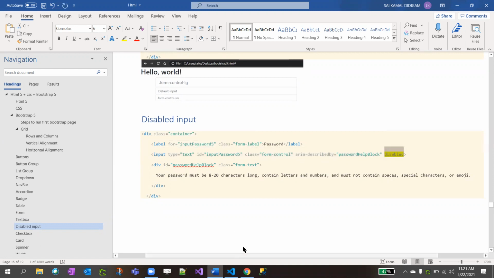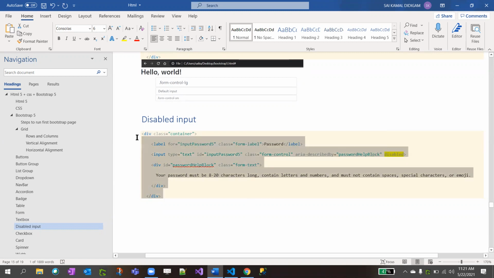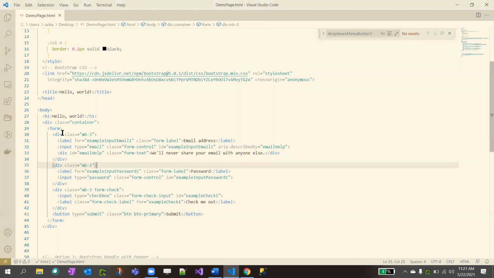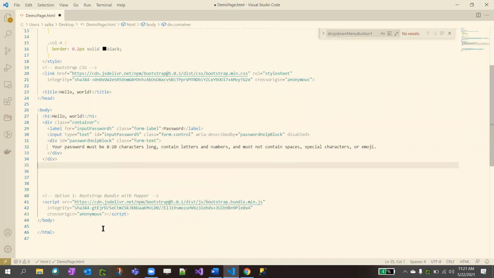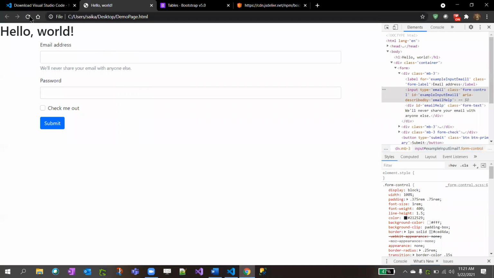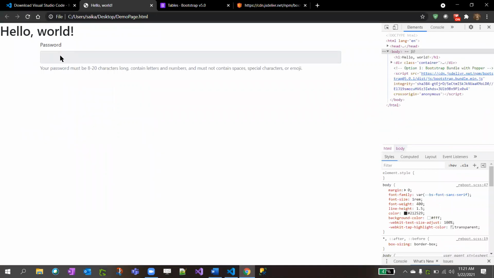I'll demo this. If you copy this, see, this input is not clickable and you won't be able to type anything. That means it's disabled. Clear?